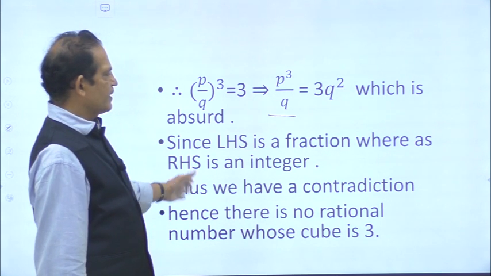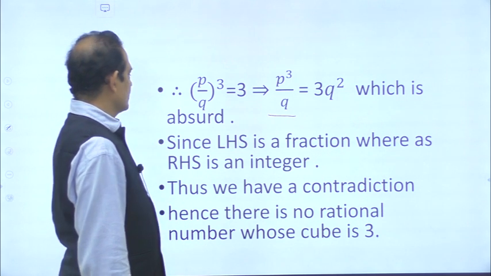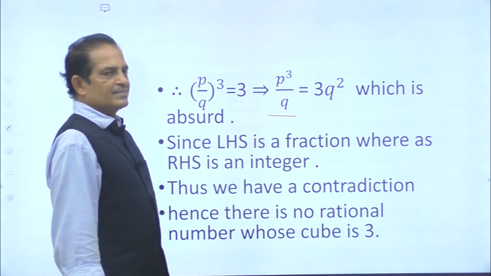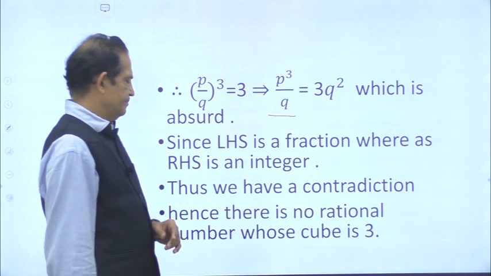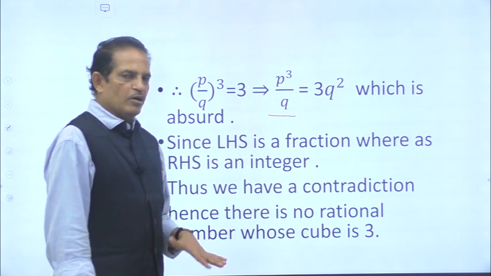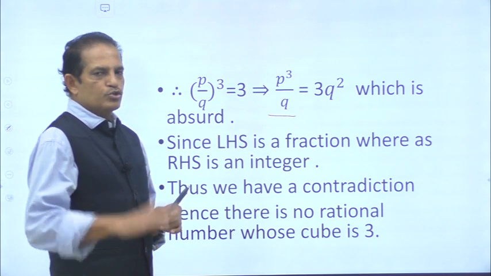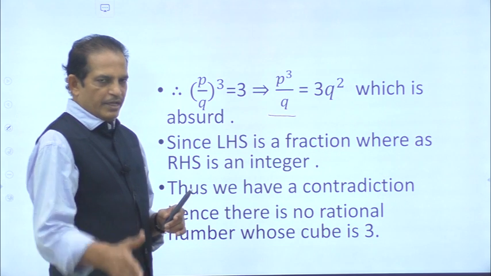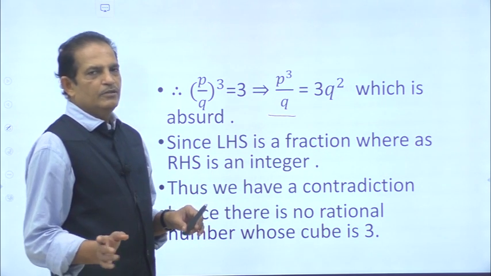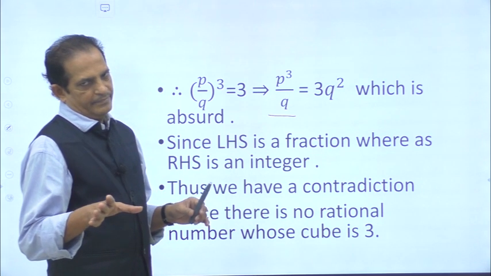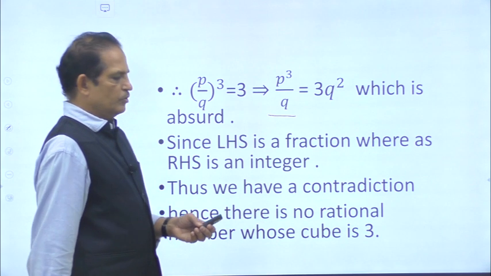Since LHS is a fraction whereas RHS is an integer, thus we have a contradiction. Hence there is no rational number whose cube is 3. So this contradiction happened because we assumed that there exists a rational number whose cube is 3. So therefore that does not happen. There won't exist a rational number whose cube is 3, right? So we go to the next slide.